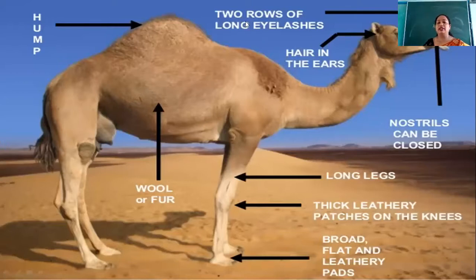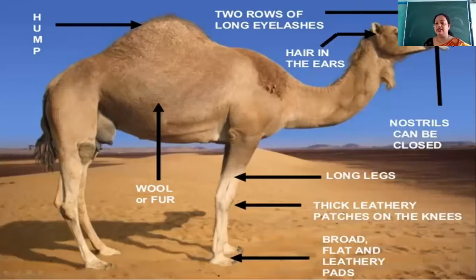The special characteristics: it has 2 rows of eyelashes. Why is it so? So that the blowing sand and the sun's rays can be prevented from moving inside. Okay, then the nostrils, one more thing that I need to tell is the nostrils of the camel can be closed. There also there is a modification.